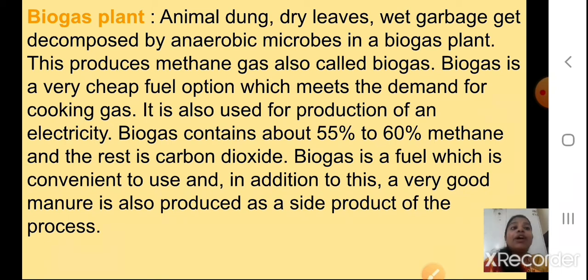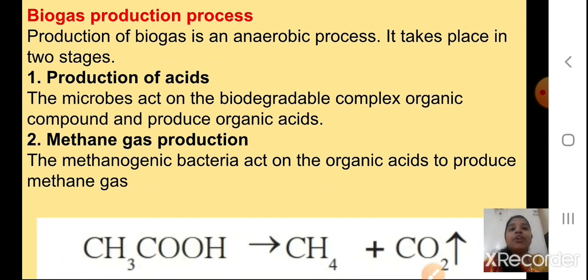Okay, biogas is a fuel which is convenient to use, and in addition to this a very good manure is also produced as a side product of the process. So whatever the manure is also produced as a byproduct during this biogas formation, that manure we can use for our plants. Okay, so we'll proceed. Now biogas production process.